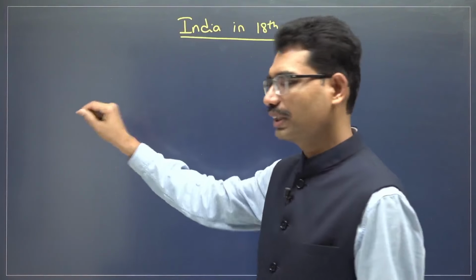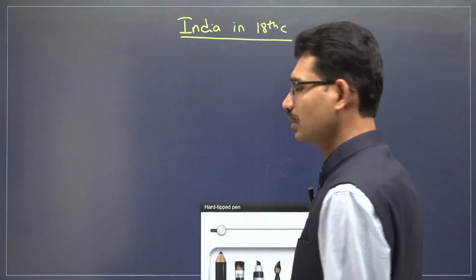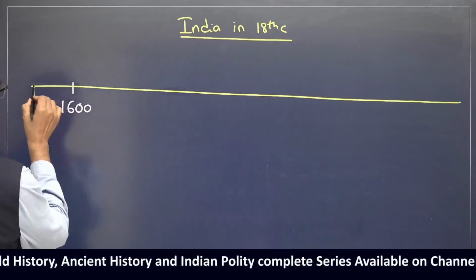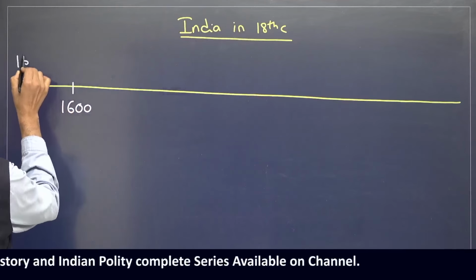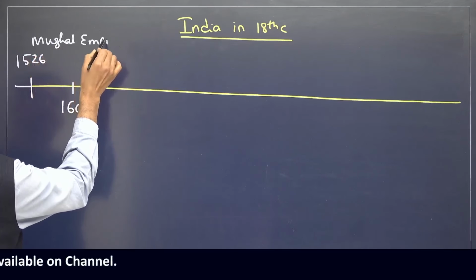First, I will give some timeline so that you will understand what is happening in the 1600s and 1700s. In which year was the East India Company formed? That is 1600. In which year was the Mughal Empire established? Mughal Empire was established in 1526.